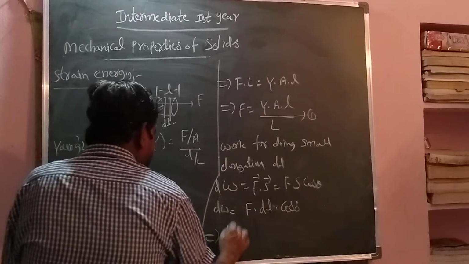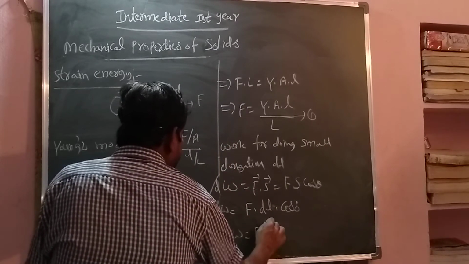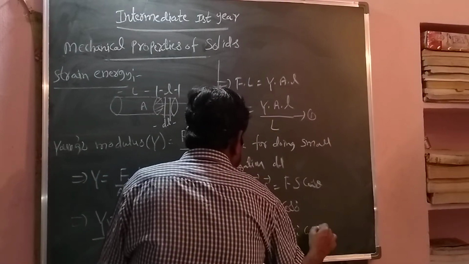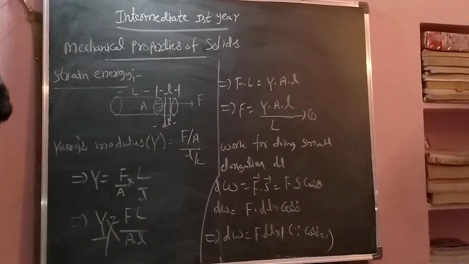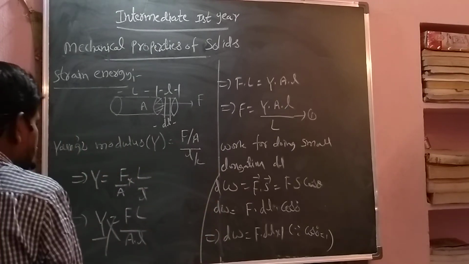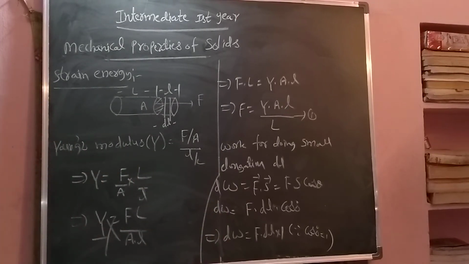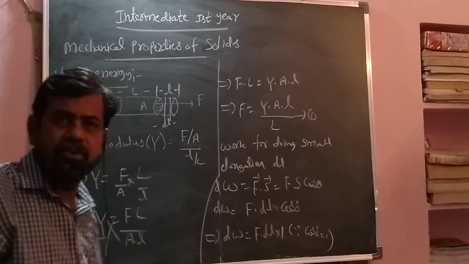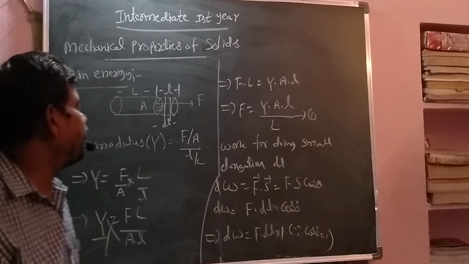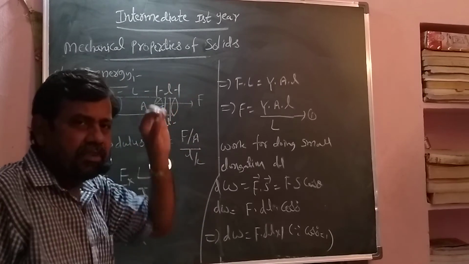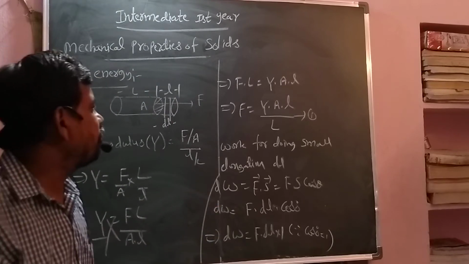So you write this as dw equal to F into dl cos 0, value 1, since cos 0 degrees equals 1. Now what about dw? Once you see all the derivation, first what we have done: from Young's modulus formula we have taken F by A equals l by L, so from this we have found the F value by doing mathematics. We are finding work for small elongation. Total elongation is small l, and in that very small elongation dl part I am taking. So work done for doing small elongation.